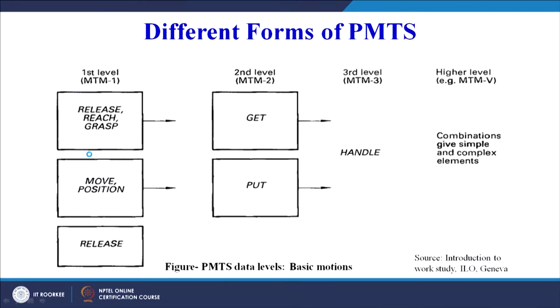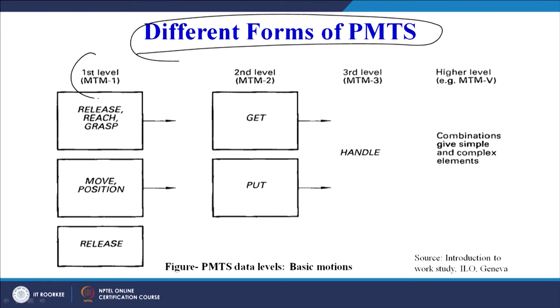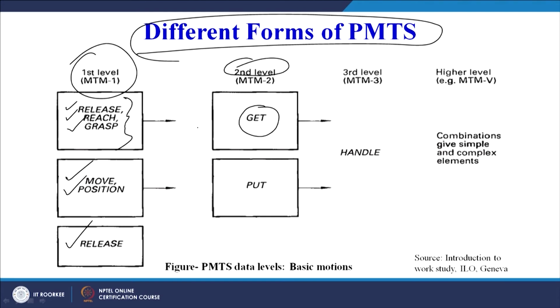Now there are different forms of PMTS systems. This is the first level, MTM1. Here we use basic motions like release, reach, grasp, move, position. In the second level, MTM2, we use get, which can be a combination of release, reach and grasp, and then put, which can be a combination of move and position.